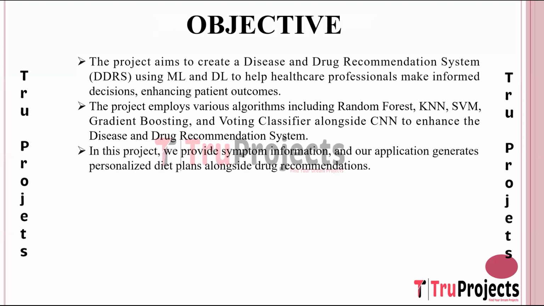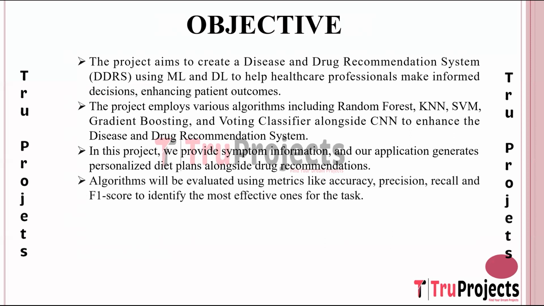The project involves providing symptom information to the system, which then generates personalized diet plans and drug recommendations. This process takes into account individual patient needs, treatment responses, and medical history to tailor recommendations accordingly. By considering various factors such as dietary restrictions, medication interactions, and treatment efficacy, the system ensures that recommendations are optimized for each patient.